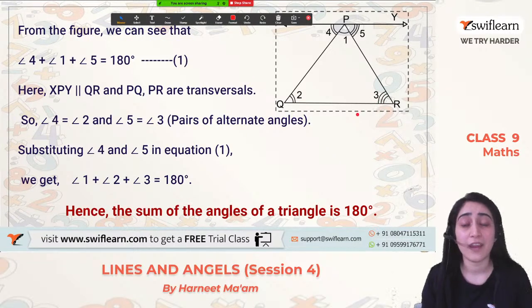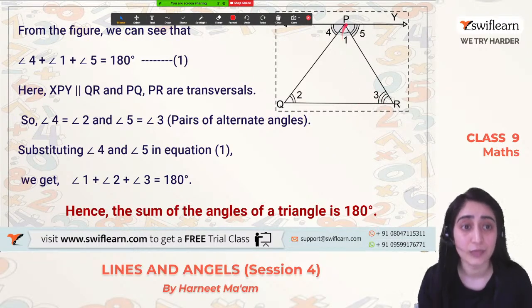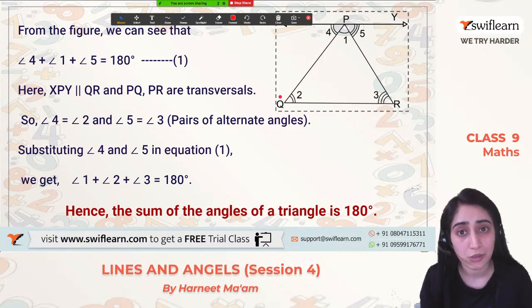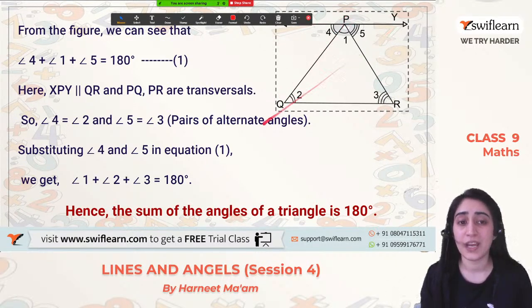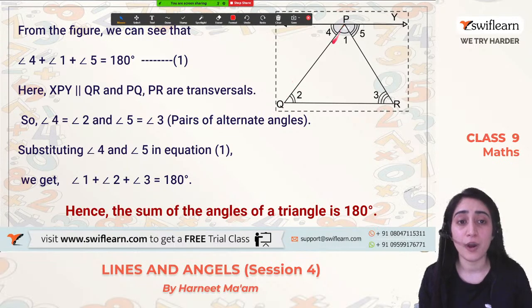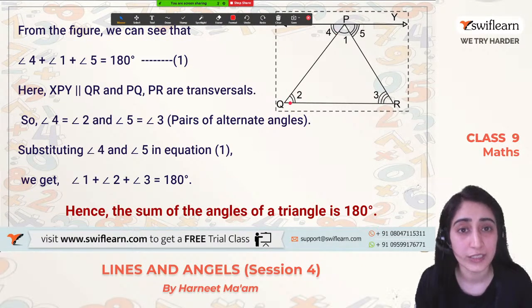Because they are a pair of alternate angles where PR is a transversal. Now we apply the same logic on PQ. PQ is also a transversal, and XY and QR are 2 parallel lines. With the help of PQ, angle 4 and angle 2 are alternate angles.